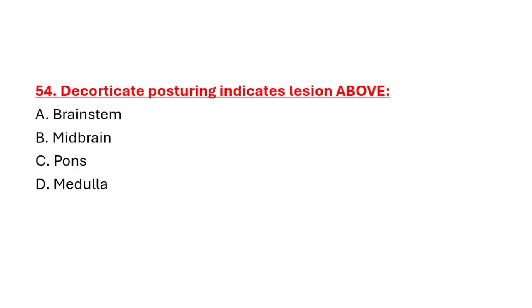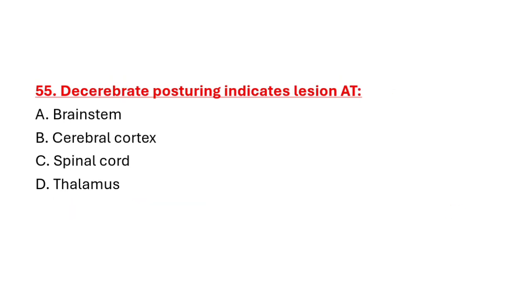Question number 54. Decorticate positioning indicates lesion above: Option A. Brainstem. Option B. Midbrain. Option C. Pons. Option D. Medulla. Correct answer is option A. Brainstem. Question number 55. Decerebrate posturing indicates lesion at option A. Brainstem. Option B. Cerebral cortex. Option C. Spinal cord. Option D. Thalamus. Correct answer is option A. Decerebrate posturing indicates lesion at the brainstem.